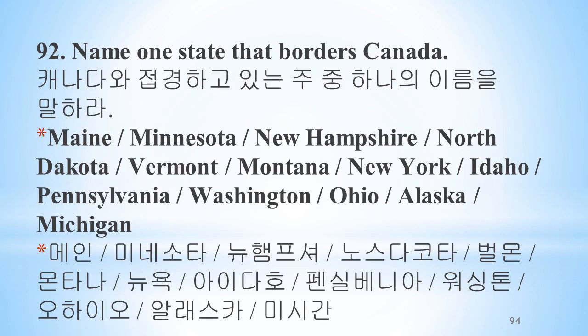Name one state that borders Canada. Maine, Minnesota, New Hampshire, North Dakota, Vermont, Montana, New York, Idaho, Pennsylvania, Washington, Ohio, Alaska, Michigan.